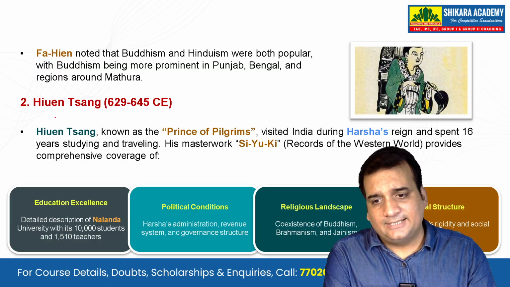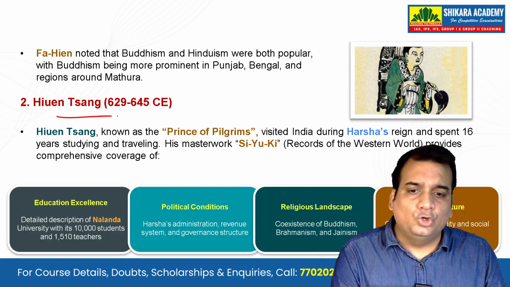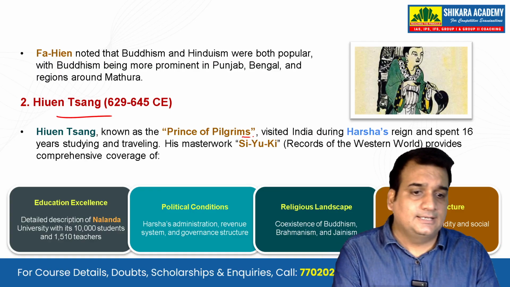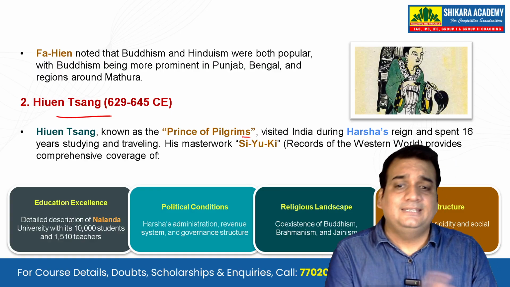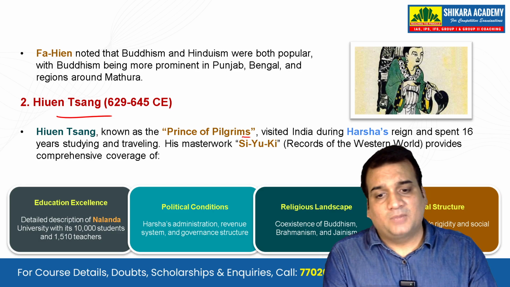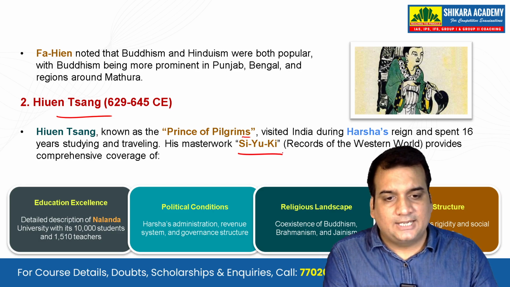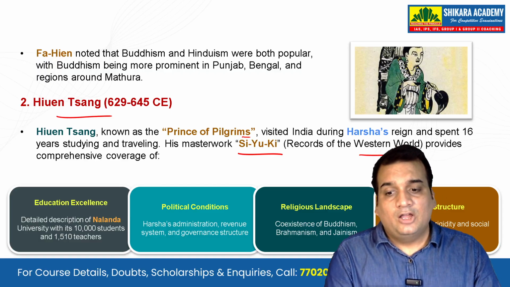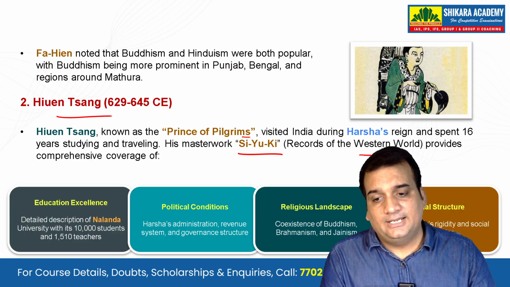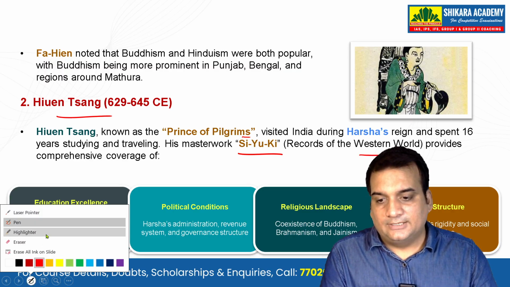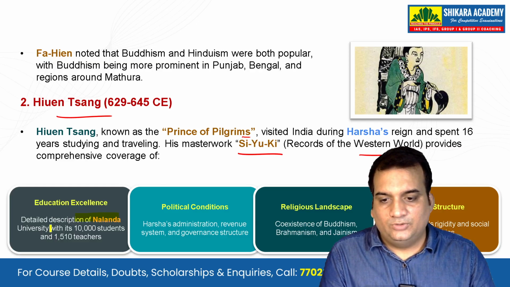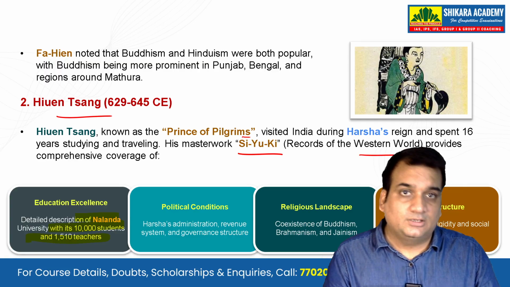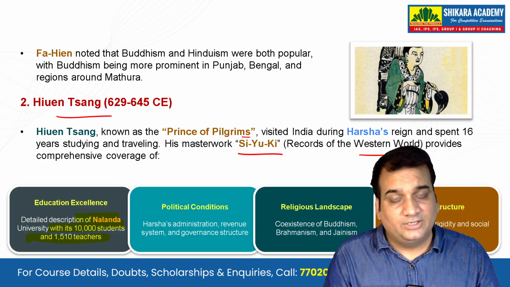Hiuen Tsang is the next one whom we are going to talk about. Known as the Prince of Pilgrims, he visited India during Harsa's reign and spent 16 years studying and traveling. His masterwork, Si-Yu-Ki, the Record of the Western World, provides comprehensive coverage of the educational excellence that was in India, with a detailed description of Nalanda University with its 10,000 students and somewhere around 1,500 teachers.